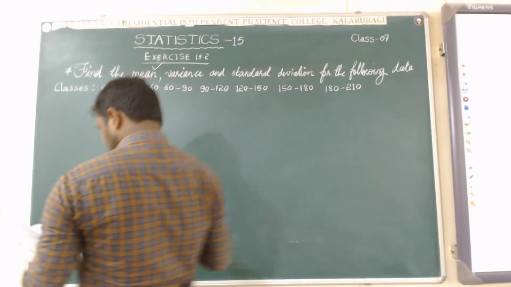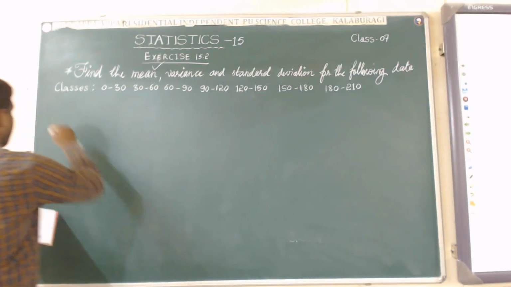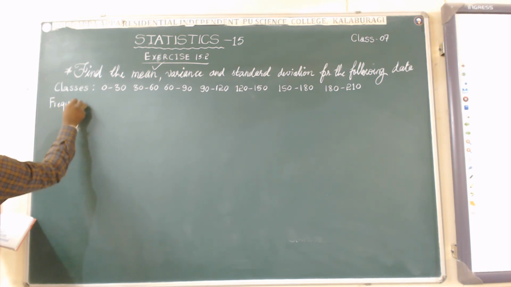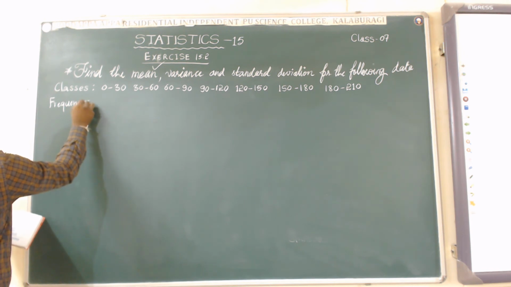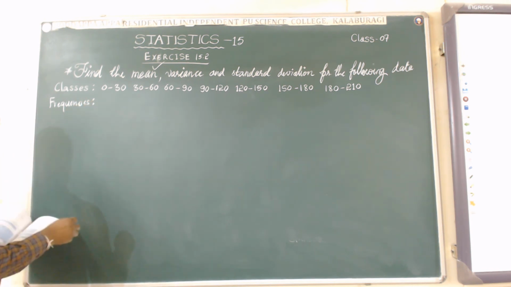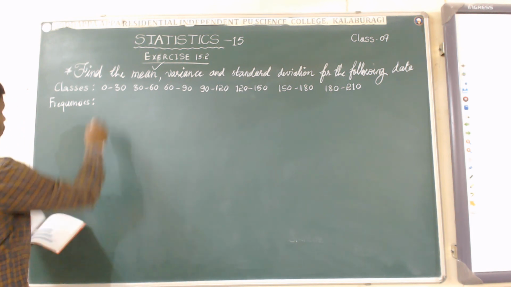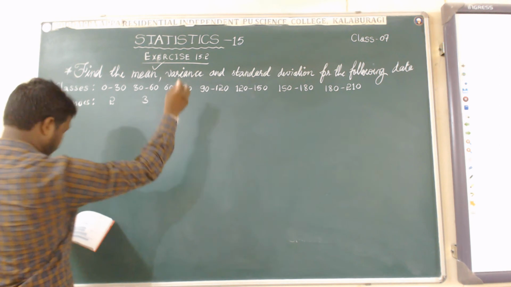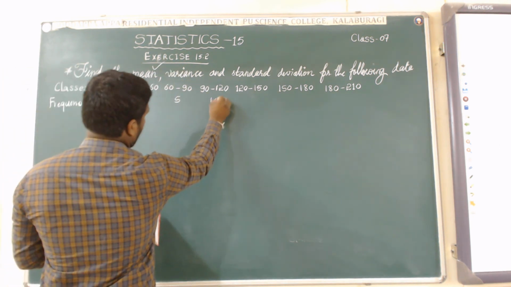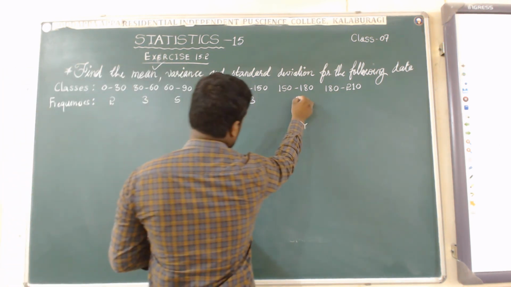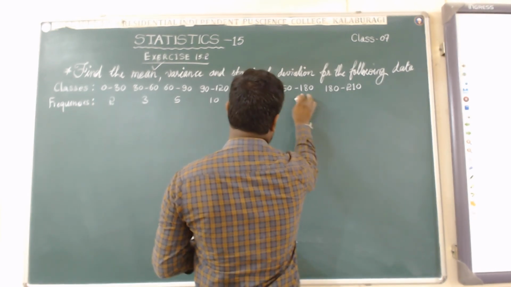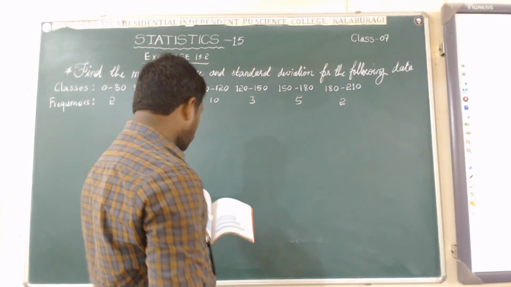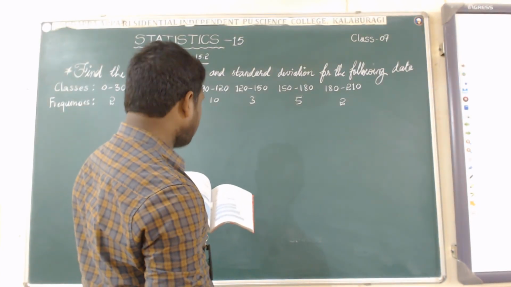These are the given classes, and the required frequencies are 2, 3, 5, 10, 3, 5, 2. I will check again. 2, 3, 5, 10, 3, 5, 2, right.